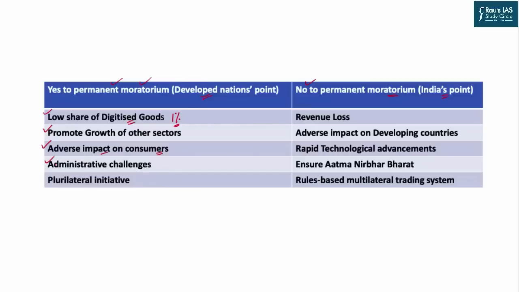The last one is the plurilateral approach. Plurilateral approach simply means that developed countries are now focusing more towards plurilateralism. It simply means that they are focusing on those arguments where the plural or the majority of the WTO members are agreeing. It simply means that if there are 100 WTO members and 10 say yes to an issue, 9 say no to an issue, it simply means that the plural or the 10 members should get the majority.